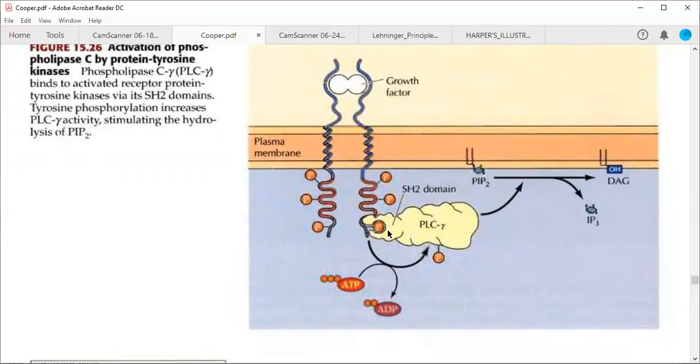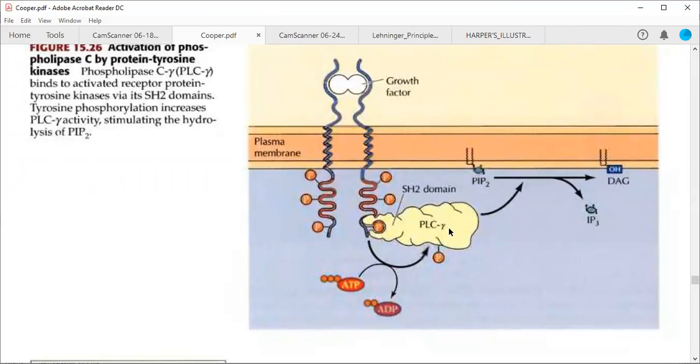This SH2 domain is very specific to phospholipase C gamma, whereas phospholipase C beta does not have such domains.